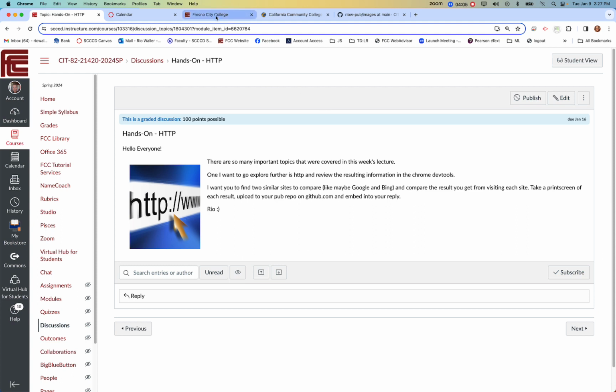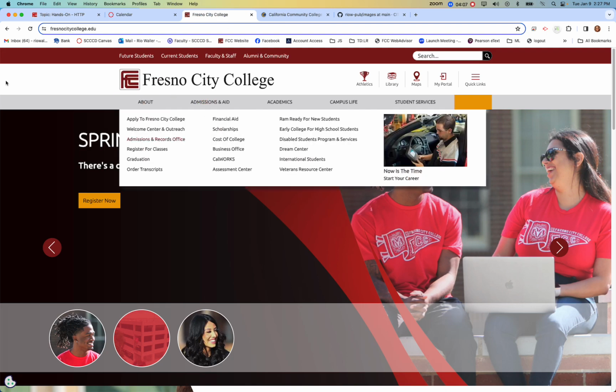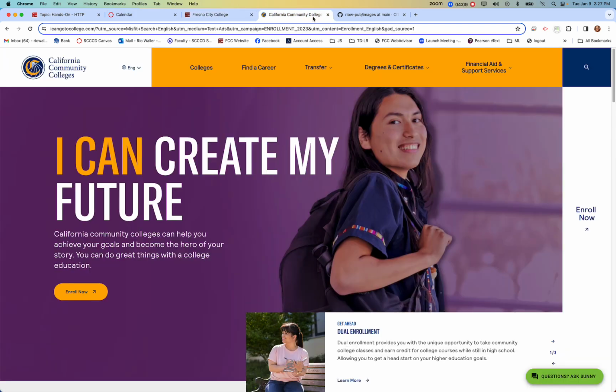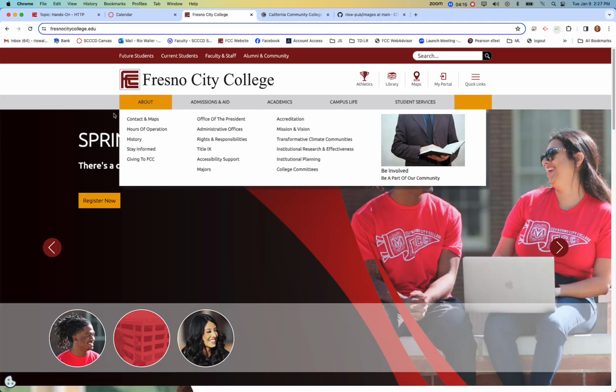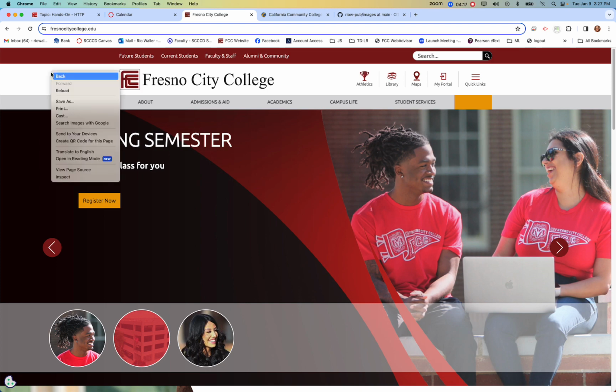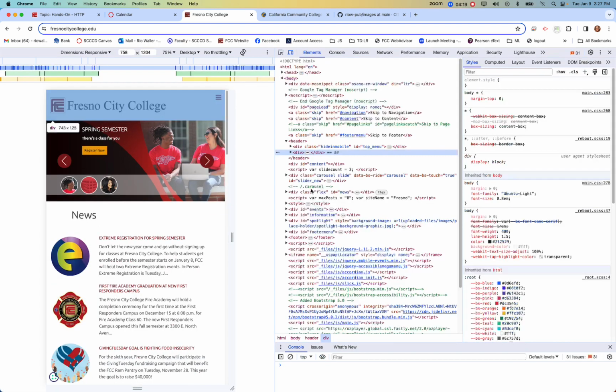I was messing around today, and I was looking at Fresno City College's website, and I was looking at California Community College's website, or maybe Fresno State would be a good one as well. But on any site you're ever on, you can right-click, hit Inspect, and when you hit Inspect, there's just a lot of information here.